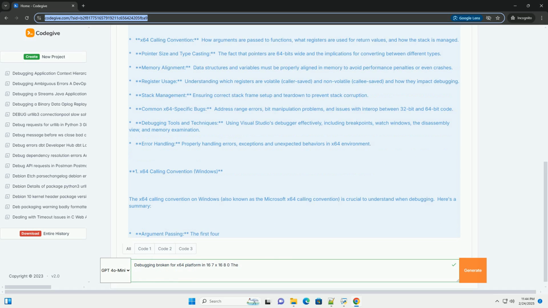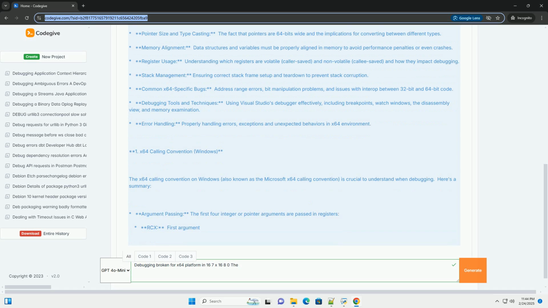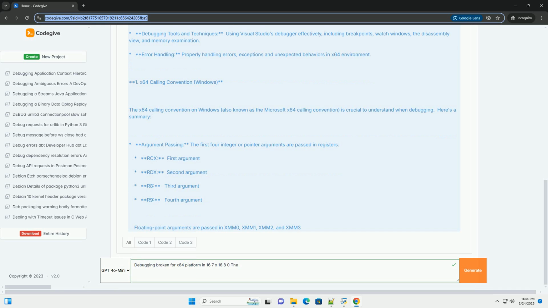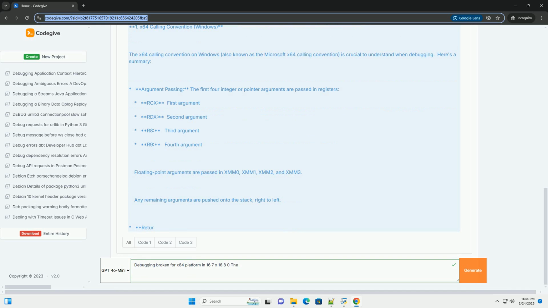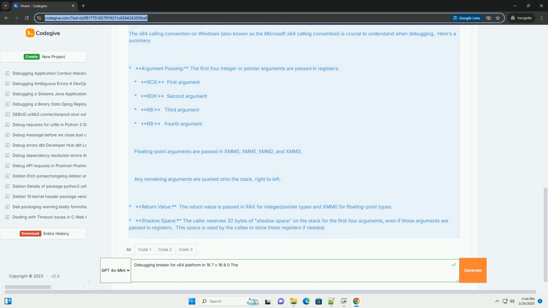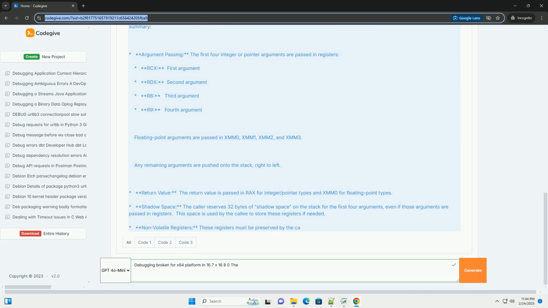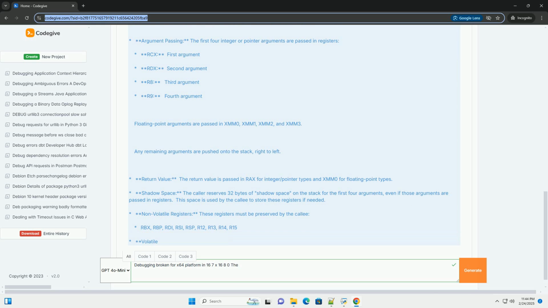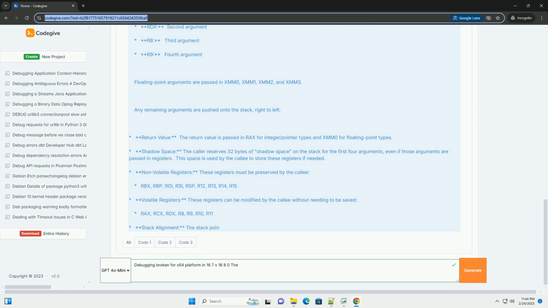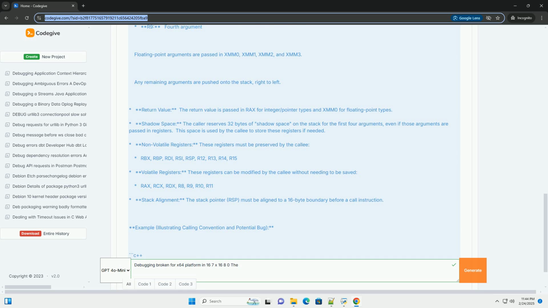The 64-bit environment offers increased address space but can introduce new types of bugs, often related to pointer size, typecasting, and memory alignment. Key areas of focus. x64 calling convention: how arguments are passed to functions, what registers are used for return values, and how the stack is managed. Pointer size and typecasting: the fact that pointers are 64 bits wide and the implications for